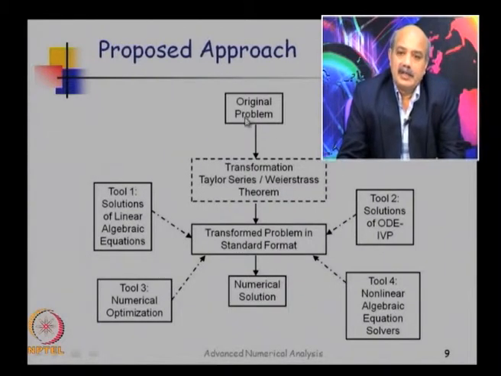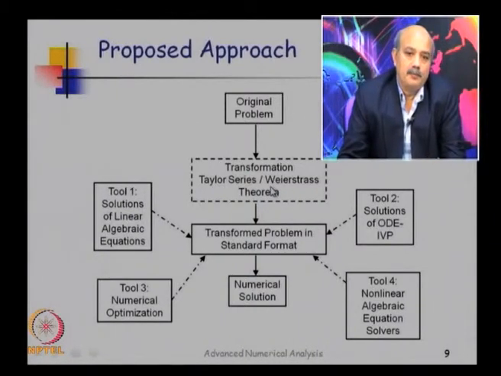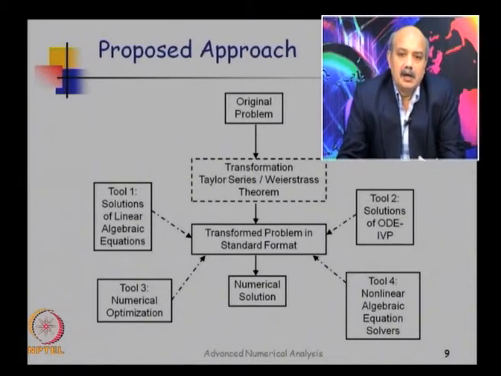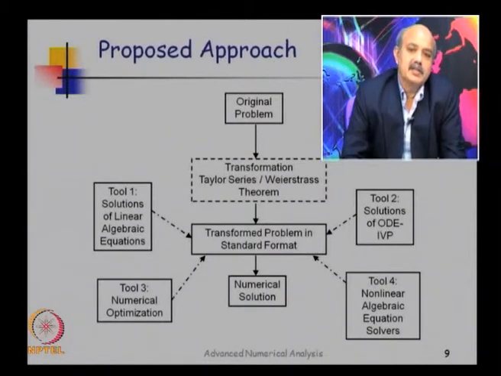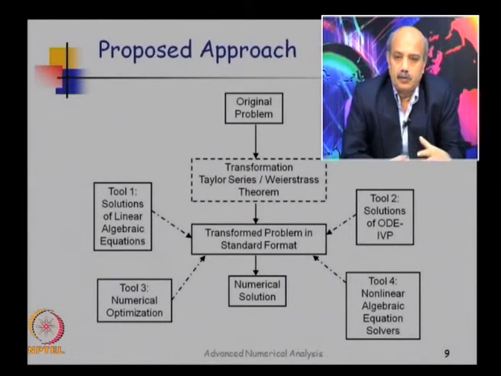First, how do I take the original problem and transform it into a solvable or computable form. Now this process in the conventional approach gets mixed up with various recipes that are developed for specific equation types. We are going to separate it and view it as a separate step.